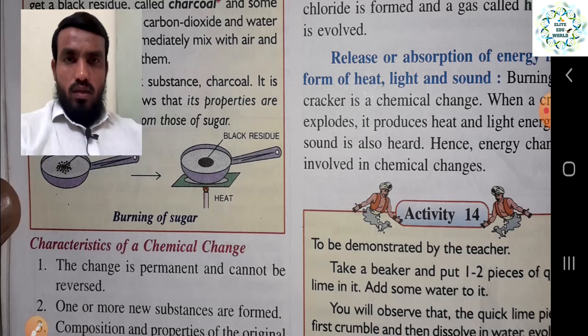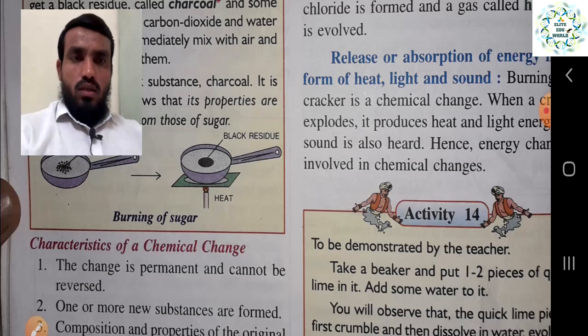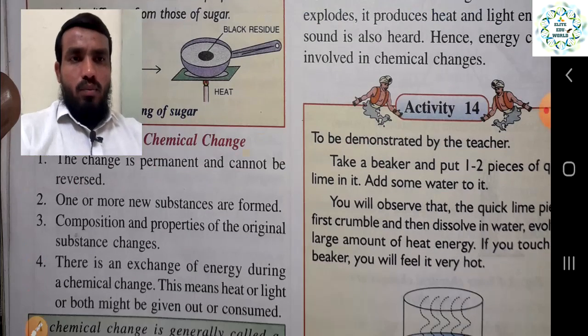Whenever a chemical reaction happens, this energy is either released or absorbed. These are three basic points we can use to compare any change and decide whether it is a chemical reaction or not, right? Then we have seen examples also.